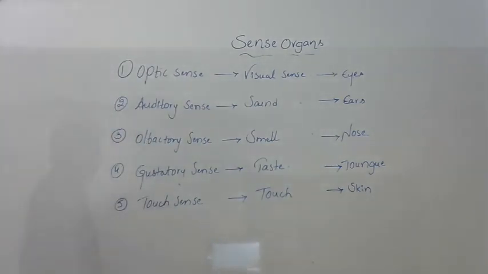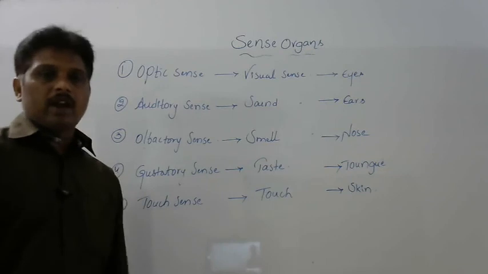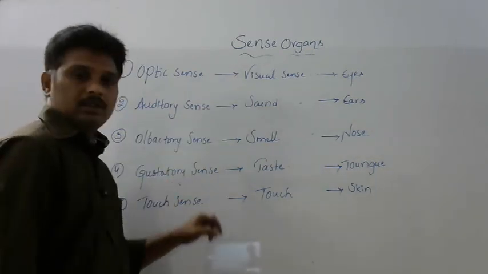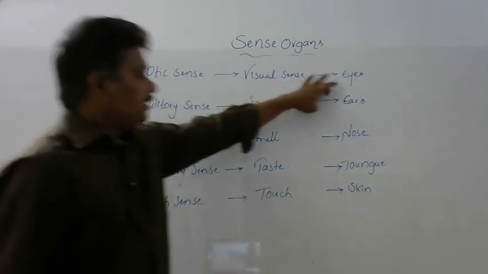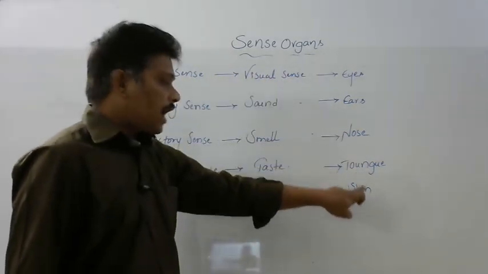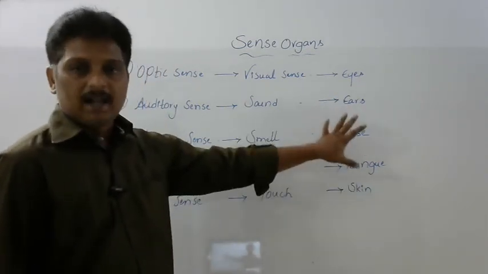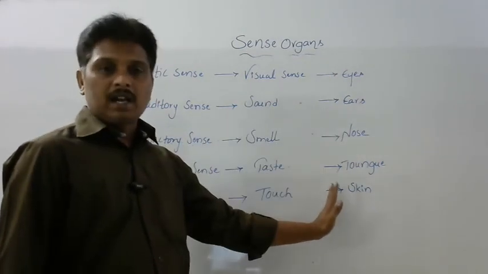Like this, to receive different types of stimuli, we have 5 major organs: eyes, ears, nose, tongue, and skin. These 5 are called sense organs. Why are only these 5 called sense organs?